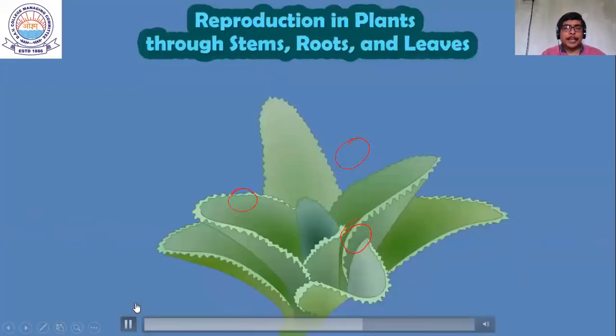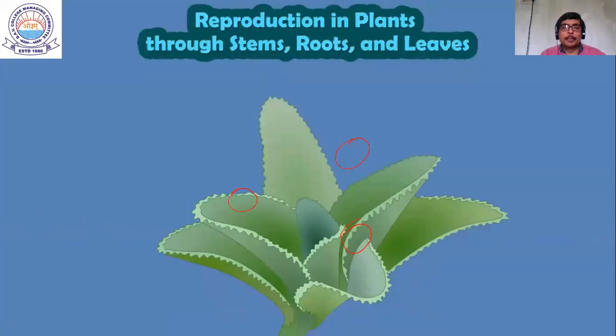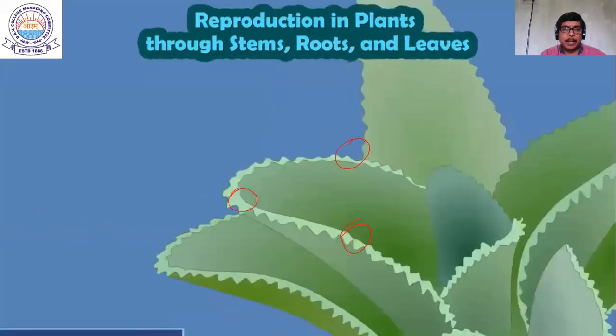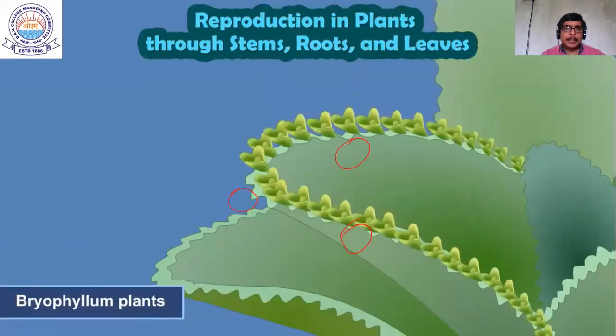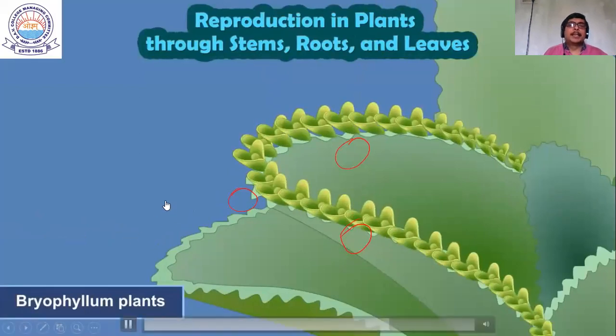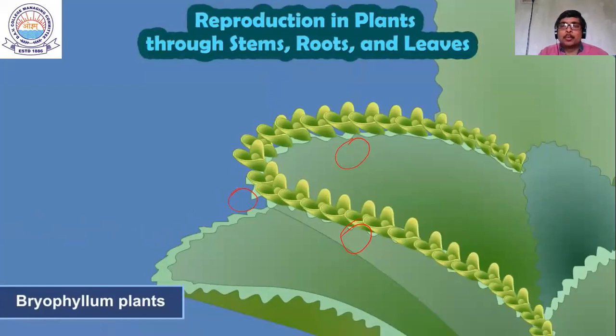Now, similarly, you can see some of the plants which reproduce by the leaf. This type of plant is the bryophyllum plant. Okay, you can see the plant reproduces through leaf. Bryophyllum का एक plant है, वो स्कूल में भी ये plant है. ठीक है, you can find this type of plant even on the Ramshila hill of your district, of your native place. Okay, a lot of bryophyllum plants are available on the Ramshila hill. You can go there and you can see. Even it is available in the garden of your school also, right?